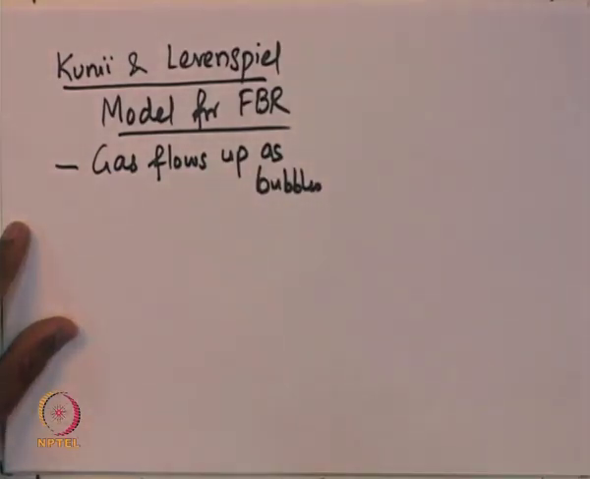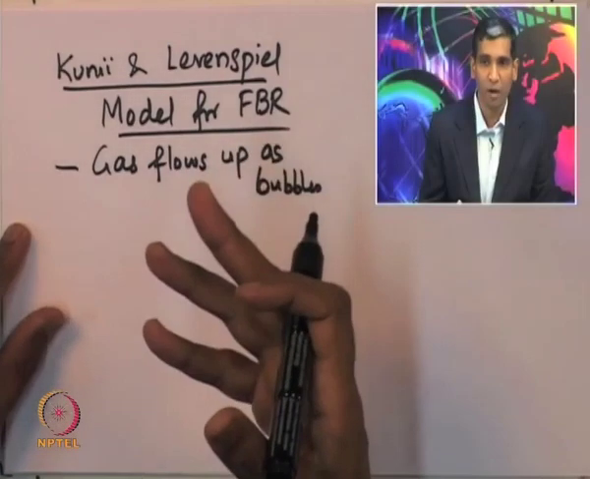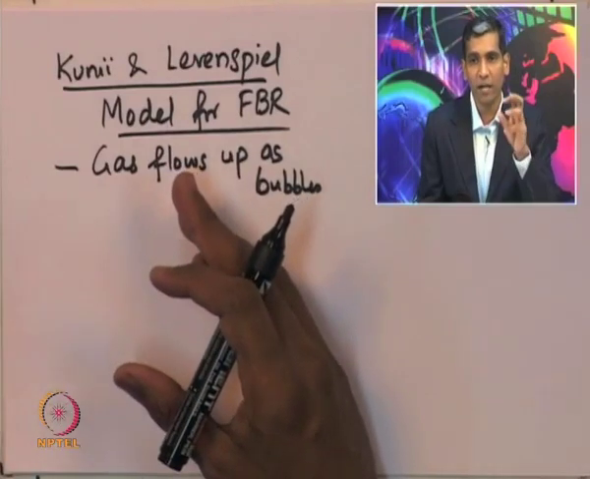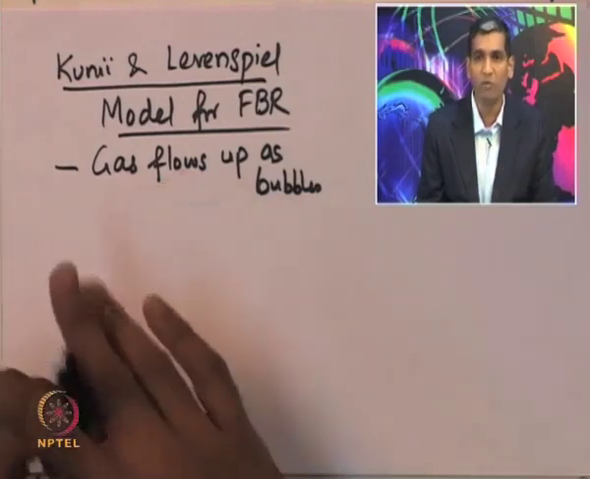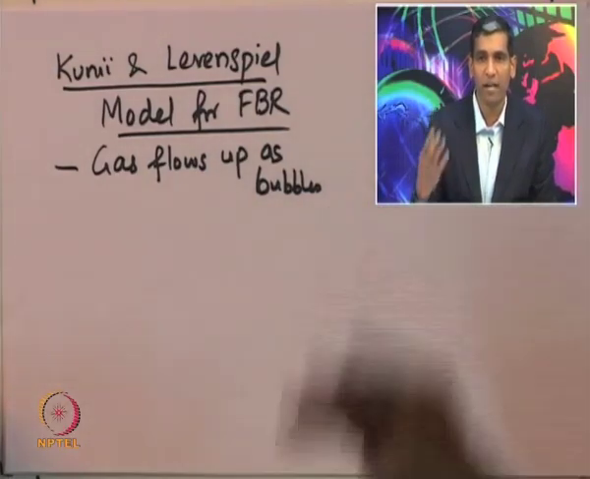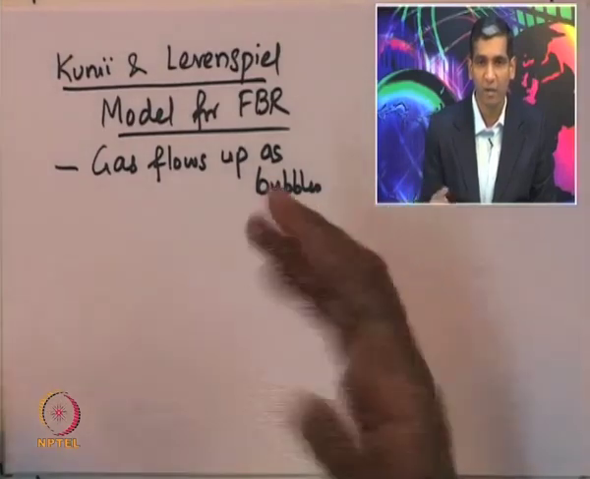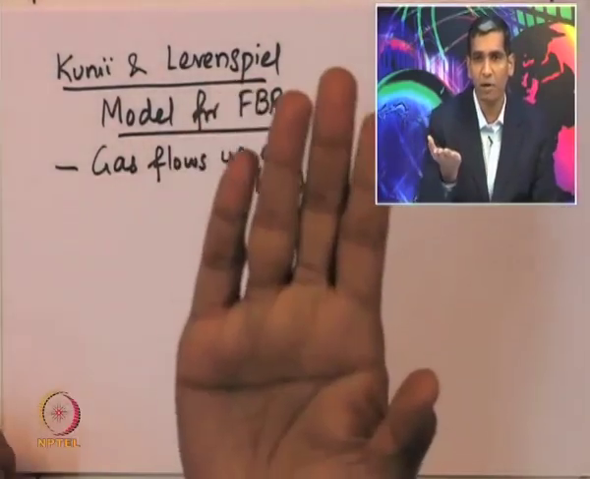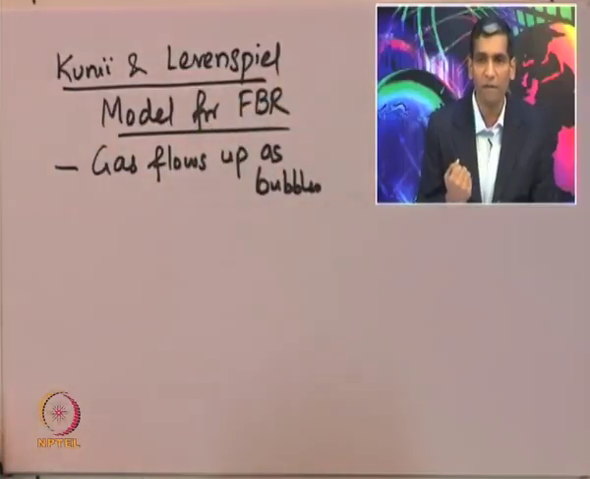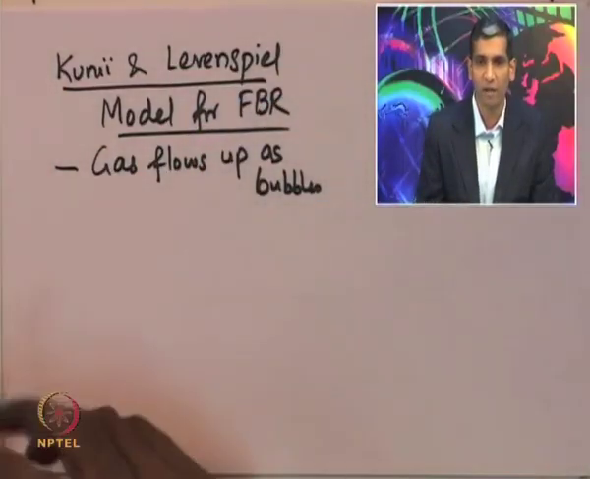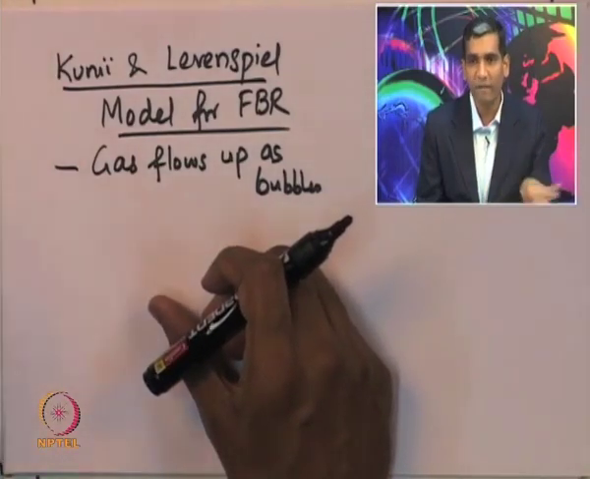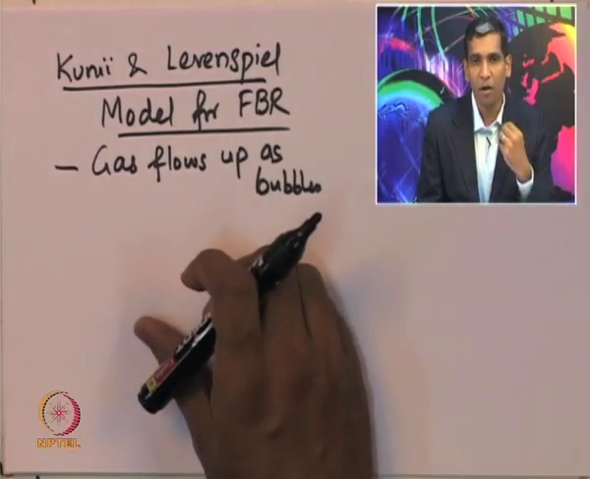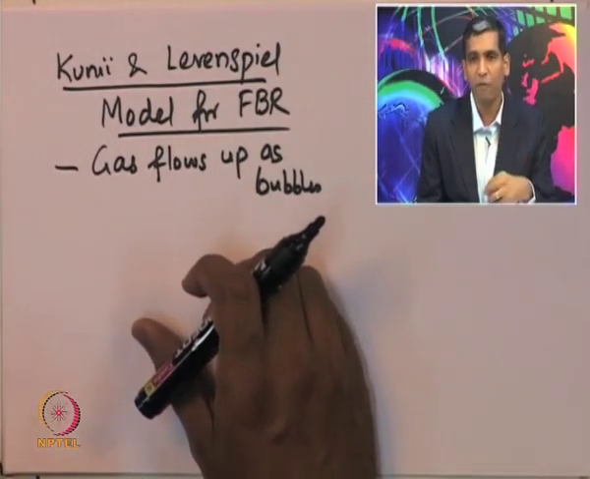As long as the velocity with which the gas is flowing is above the minimal fluidization velocity, that is the velocity at which the drag force exerted by the gas on the solid particles is equal to the gravitational force exerted because of the weight of the catalyst, then fluidization is going to occur. As long as the velocity of the fluid is slightly higher than the fluidization velocity, these gases will start bubbling at the plate which is present at the bottom of the reactor. So, the model assumes that the gas flows up as bubbles.